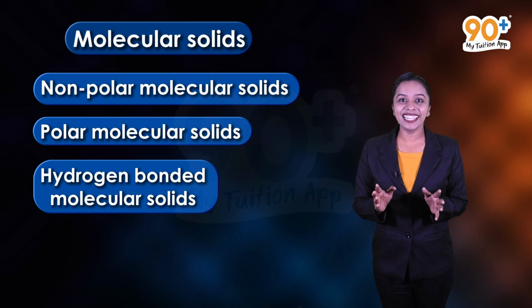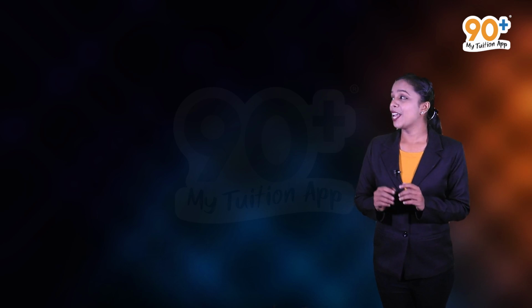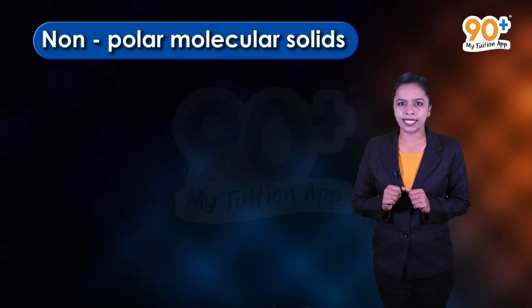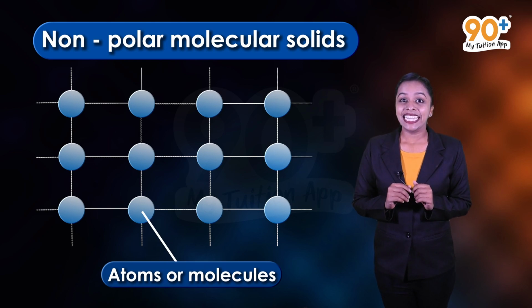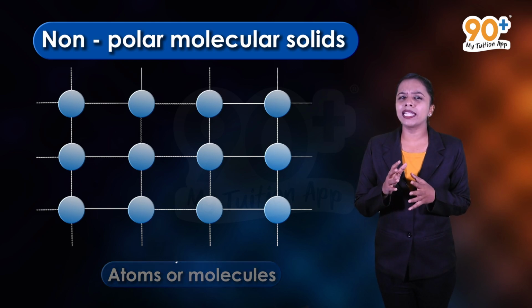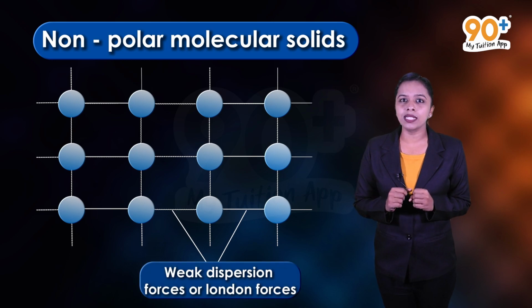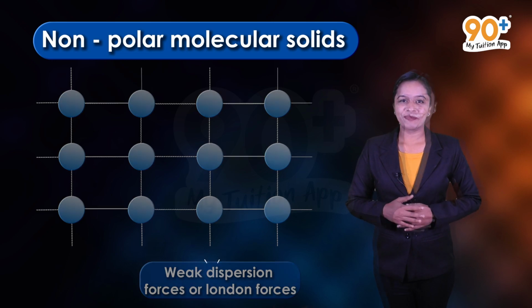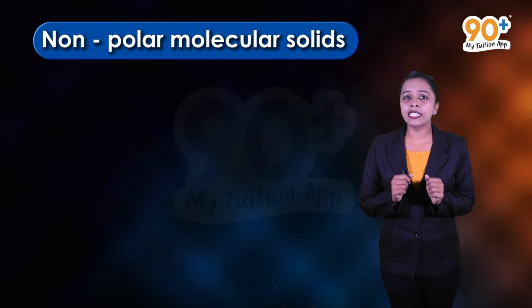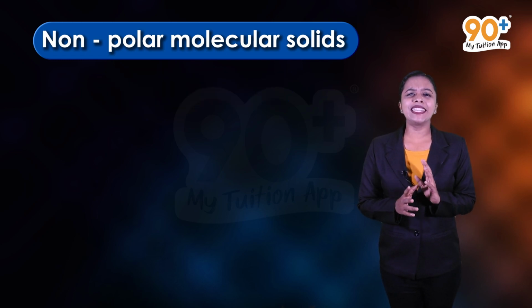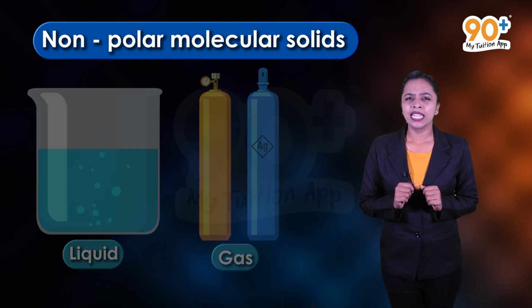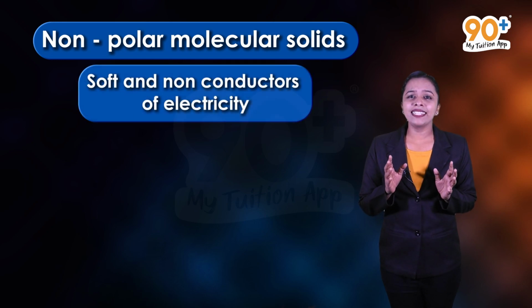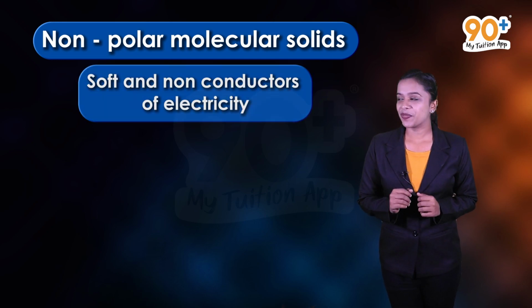Let's discuss them in detail. So the first one is non-polar molecular solids. In non-polar molecular solids, the constituent particles are either atoms or molecules. In these solids, atoms are held together by weak dispersion forces or London forces. As a result, these molecules have low melting points and so they are in liquid or gaseous state at room temperature and pressure. These solids are soft and non-conductors of electricity.